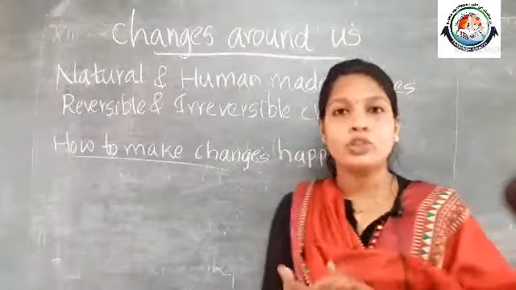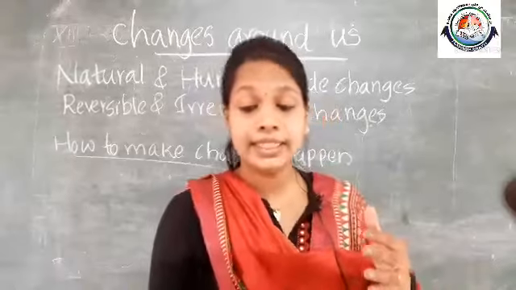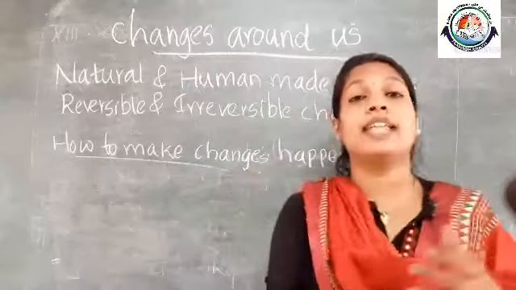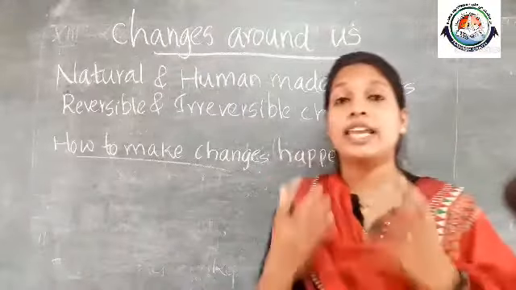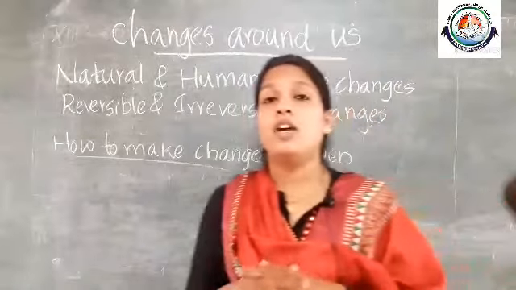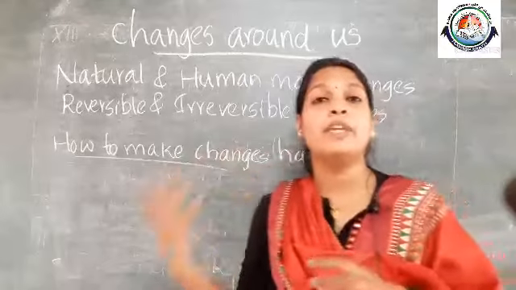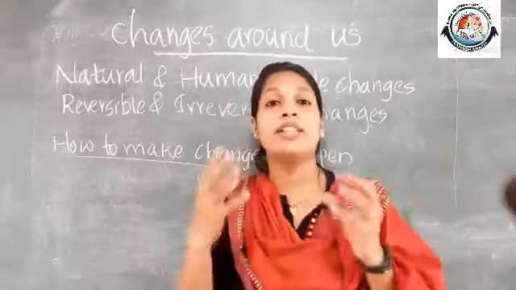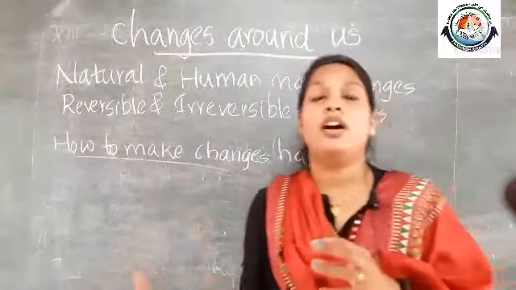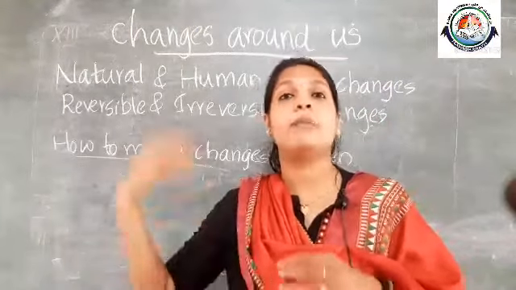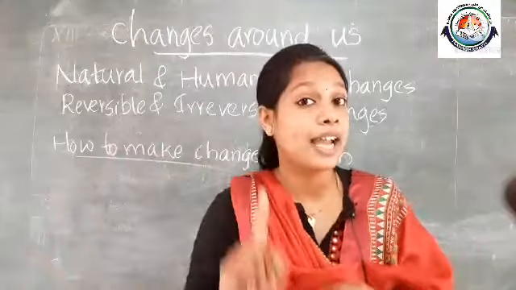Okay, then coming to certain things that will change their state. Change of state means when we heat ice in solid form, it will become liquid water, and when this liquid water is heated again, it will become steam in its gaseous form.